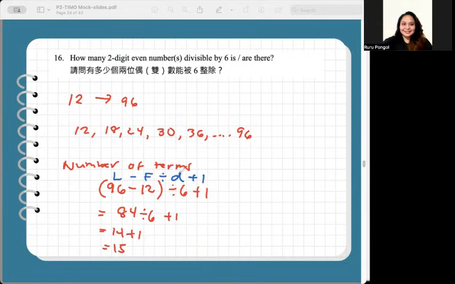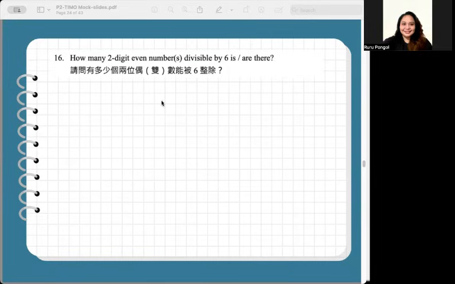It forms an arithmetic sequence with a common difference. Or the other way is, since we're asked how many two-digit even numbers are there that are divisible by 6, we can start with the largest two-digit even number, 98.